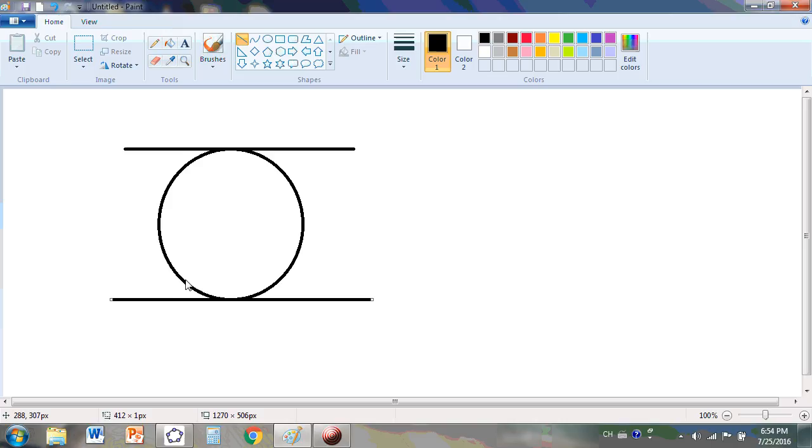Now we're going to define these two lines to be parallel if the co-interior angles of, first of all, we're going to draw a transversal, and this line here is going to be the transversal. So we're going to say lines are parallel if the transversal cuts the lines and the result is that the sum of the co-interior angles on either side is 180, or two right angles.